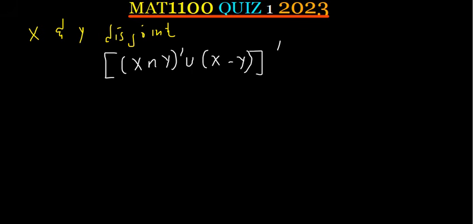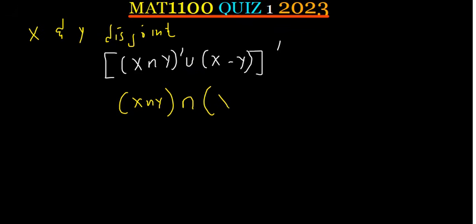So they've told us, given that x and y are disjoint, express this given set here in simplest form. And this question was 4 marks. So what I'm going to do is get this complement and distribute it here and also here. If I distribute it on the first one, we are going to just have x intersect y. We are going to have two complements, and two complements we know they'll cancel. The sign here changes from union to intersection.